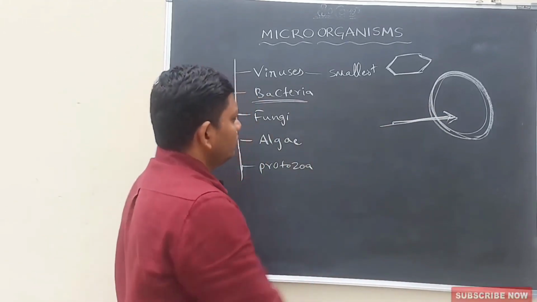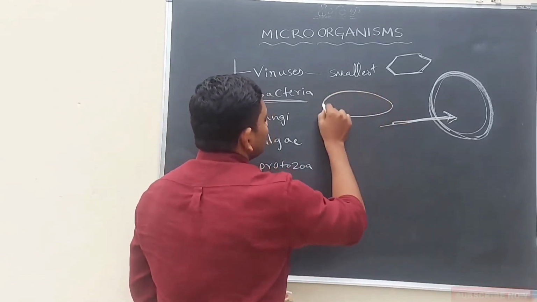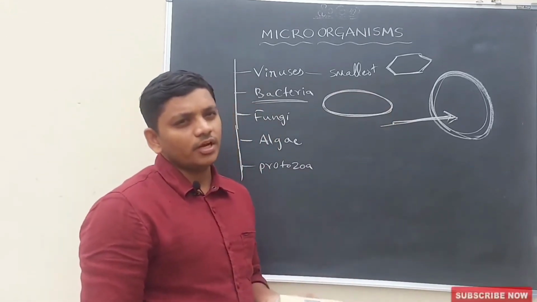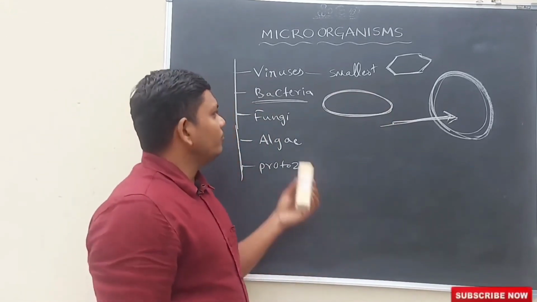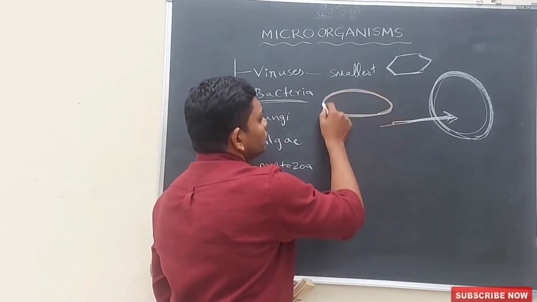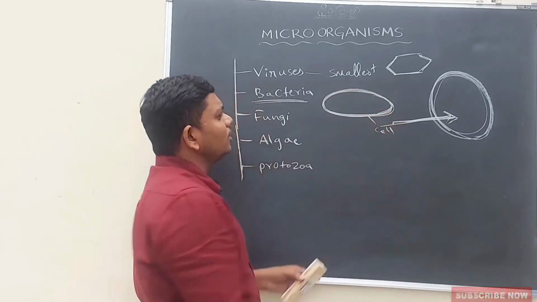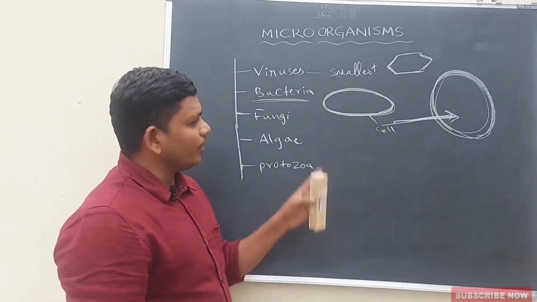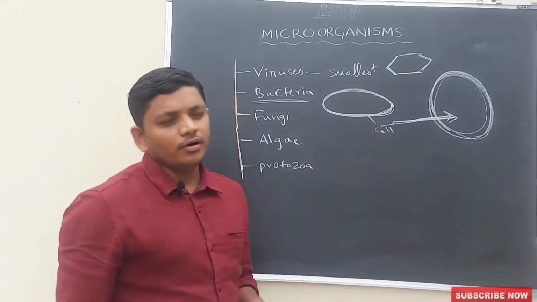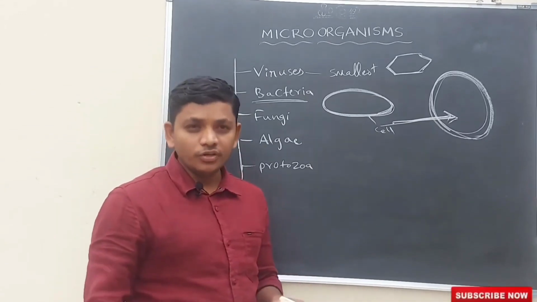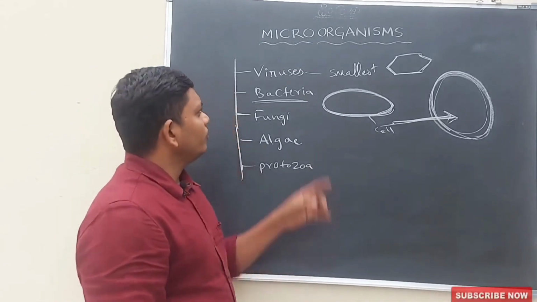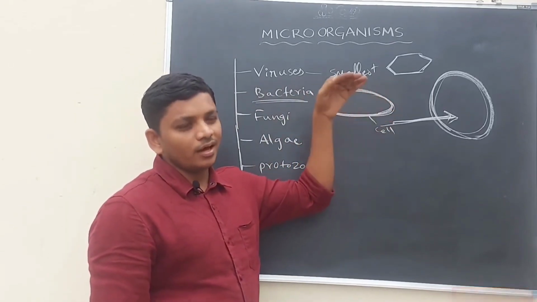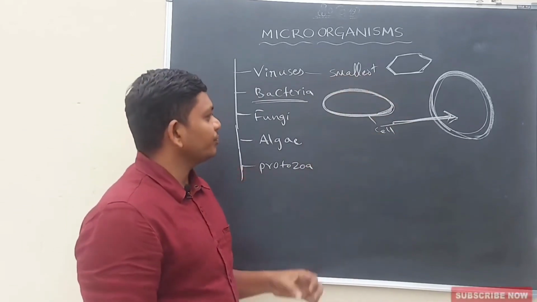Let us discuss bacteria. Bacteria also have a cell wall around them, like plant cells. You know, plant cells have cell walls around the cell. In the same way, bacteria also have a wall-like structure. This is also called a cell wall. So viruses and bacteria both have cell walls around them. A small difference between bacteria and viruses: bacteria can live on the surface of any living organism and also inside the living organism. Whereas viruses can only grow and reproduce when they are inside living organisms.